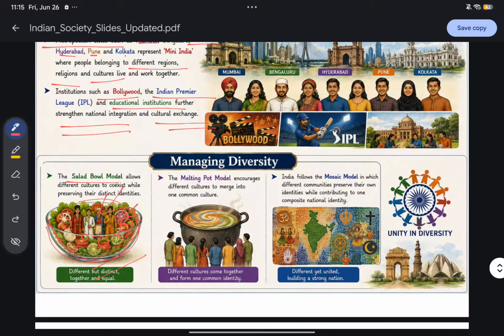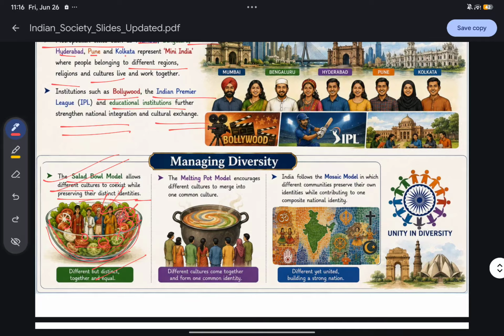They live together. The salad bowl model allows different cultures to coexist while preserving their distinct identity. When we put different salads in a bowl, they do not get mixed. They have a distinct identity, but they coexist. So that is the salad bowl model.